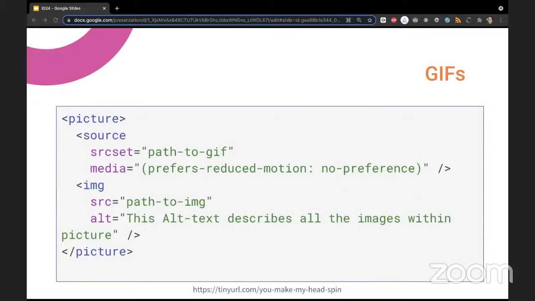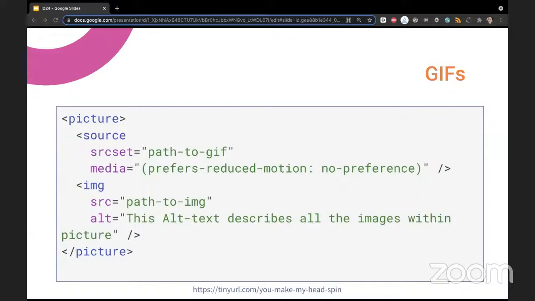And then it has the media attribute, which is the condition I mentioned. If this media query matches, then take the source defined in srcset. If it doesn't, continue. It goes like that until the image; if nothing matches, it shows the image.